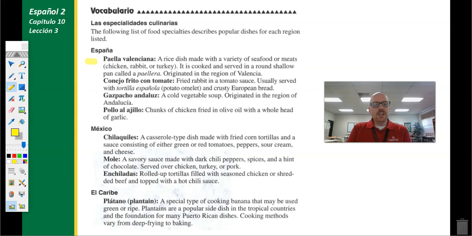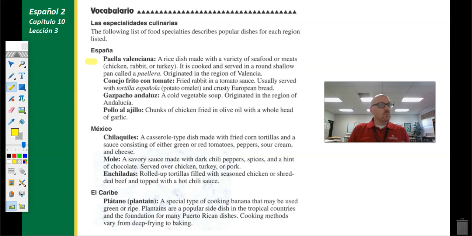In Mexico, we have chilaquiles. This is a type of casserole. It's got the fried corn tortillas, sauce with green or red tomatoes, peppers, sour cream, cheese. So it's very what we would almost think of as typical Mexican food, chilaquiles.